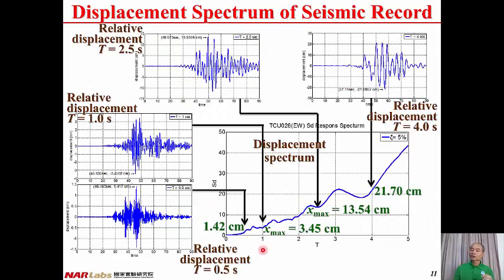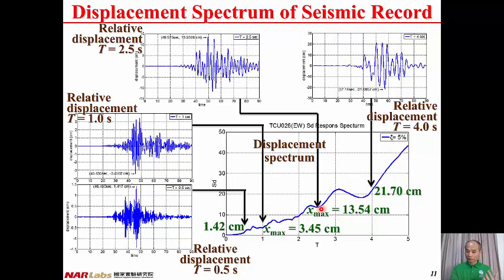When T, the natural period of the structure, equals 1 second, the peak relative displacement equals 3.45 centimeter. When T equals 2.5 seconds, the peak relative displacement is found to be 13.54 centimeter.